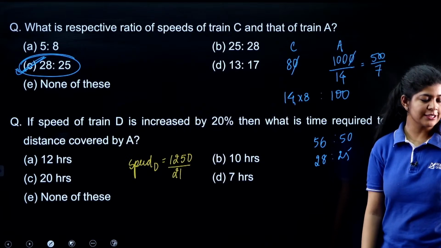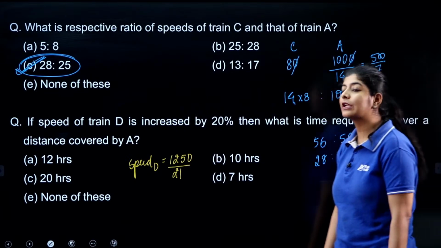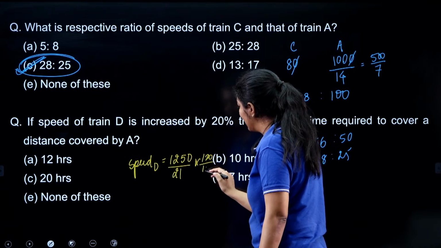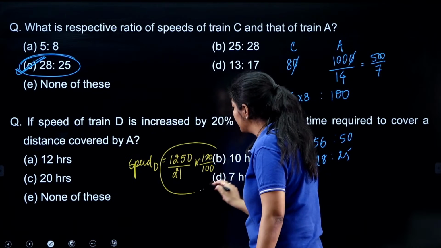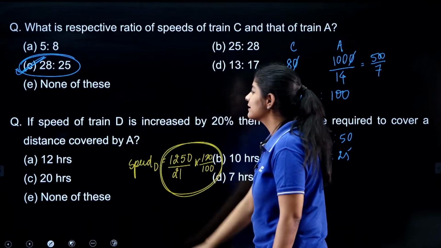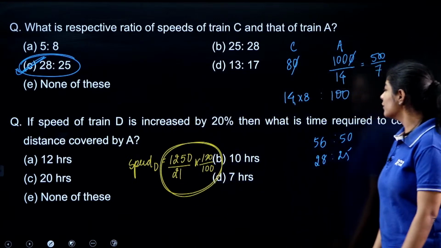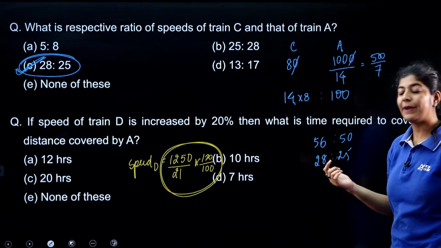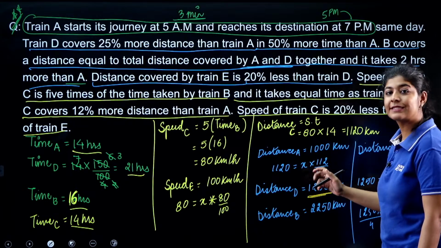Now the question says that we need to increase it by 20%, so 120 by 100. This is the new speed. Now the question asks for the time required to cover the distance covered by A, and the distance covered by A is 1000.